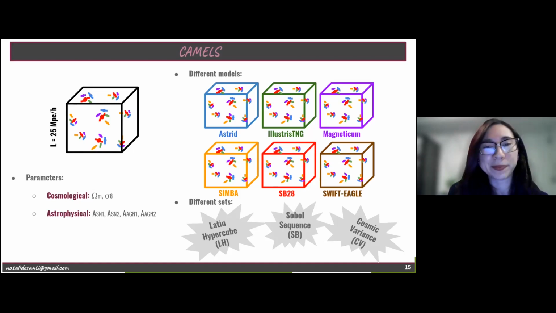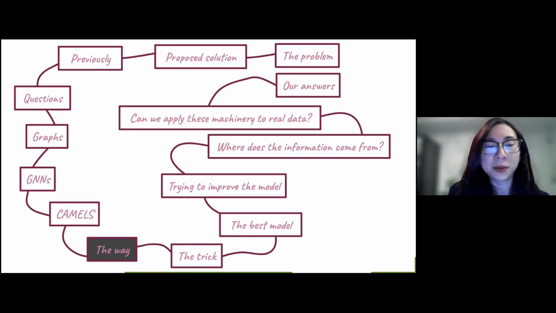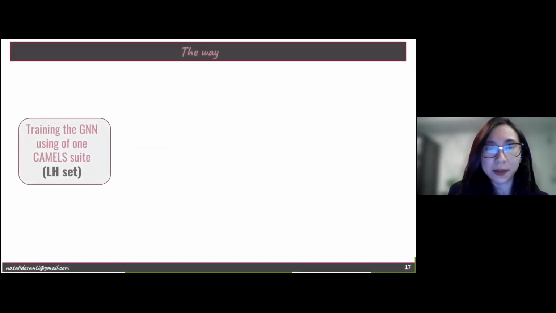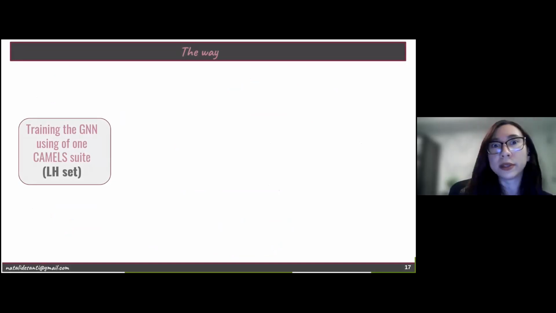So this is CAMELS. And right now, we're trying to say about the way that we perform this work. And as I told you, we are training a GNN using one specific suite of the CAMELS dataset. Okay, so we're going to choose the subgrid physics model that we're going to use to train our machine learning model. So we're doing this using this L8 set. And why are we choosing this L8 set? Because we want to infer omega matter in the way that we are marginalizing over all the different astrophysical parameters. So that's why we choose this L8 set.